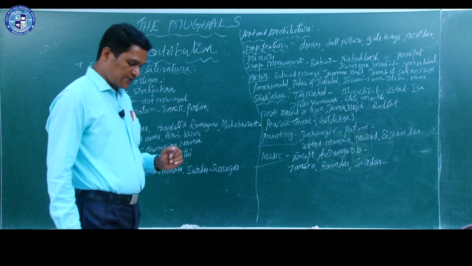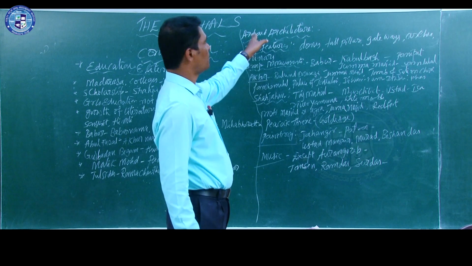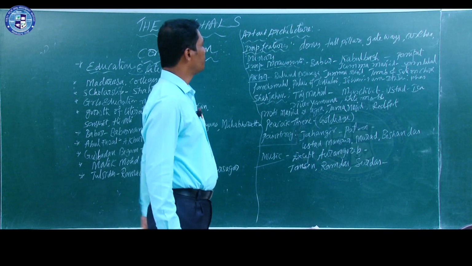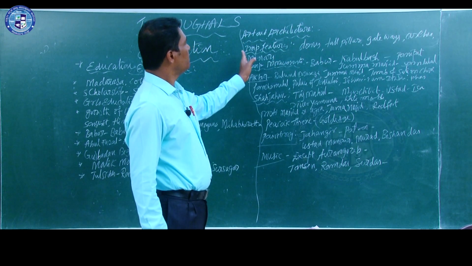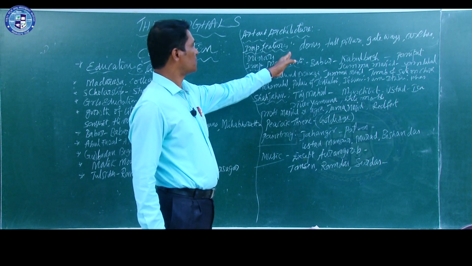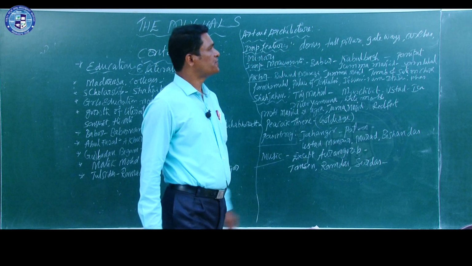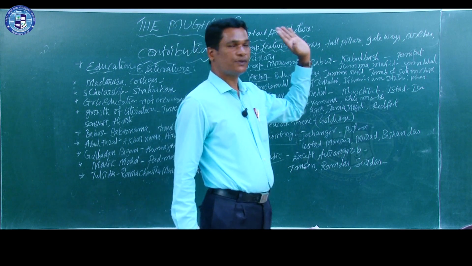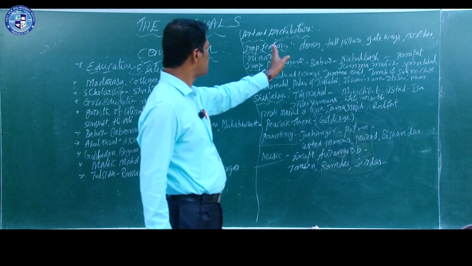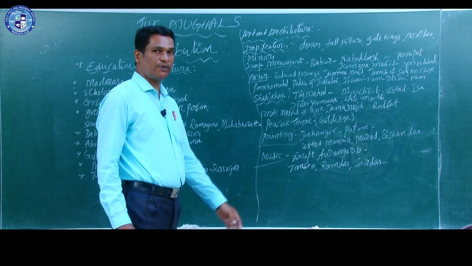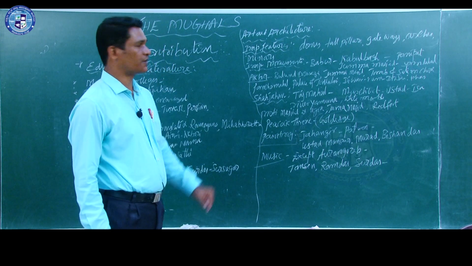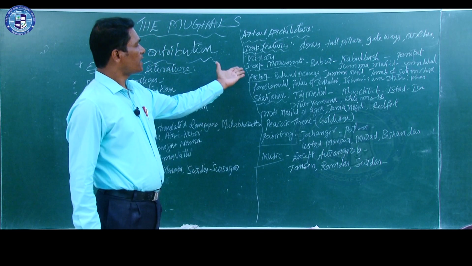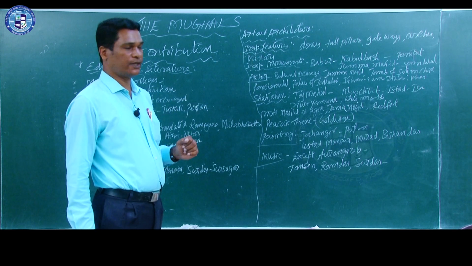Then let us have a glance at their contribution to art and architecture. The important features of their art and architecture are domes, tall pillars, gateways, arcs, and minars. What are the important monuments built during their period?